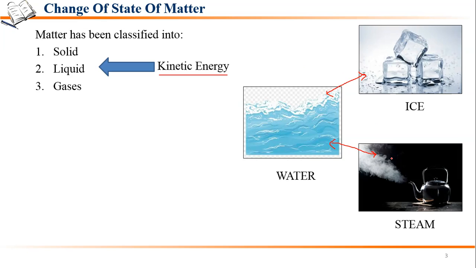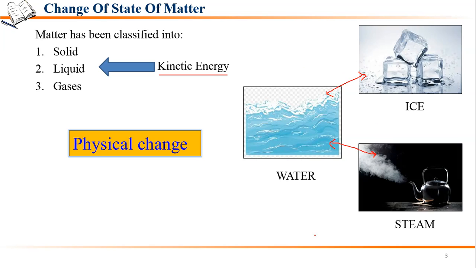This change is known as a physical change. Why is it known as a physical change? Because a physical change is a change which only changes the form of the substance. Here ice is a solid, water is in the liquid form, and steam is in the gaseous form. So the state of this matter is changing, solid to liquid, liquid to gas.